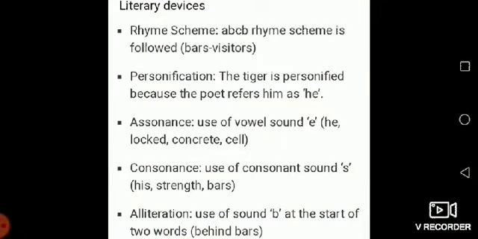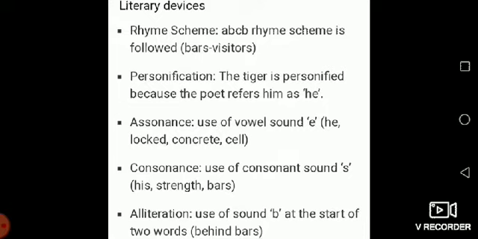Now, the literary devices. The rhyme scheme is the same. Devices already used in the previous stanzas: personification, the tiger is personified because the poet refers to him as a person. And the next one, assonance, also already used, because here the vowel sound is prominent. In these words, the E sound is prominent in he, locked, and concrete, cell.